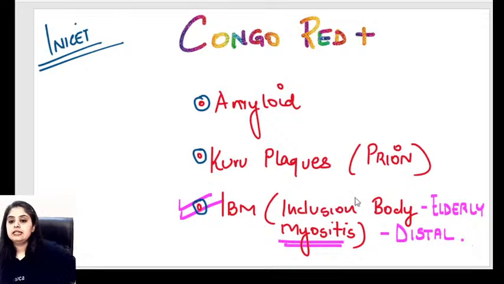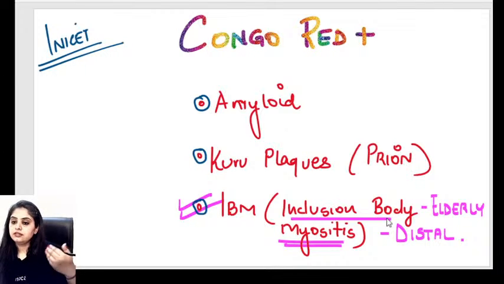So how have I learned? In inclusion body, everything is distant. Which age? The distant age, the old age. And which muscle? The distal one, not proximal, distal. So end-wala muscles, end-wala age, that is inclusion body myositis. So elderly age and distal muscle group, that is what is happening in IBM.